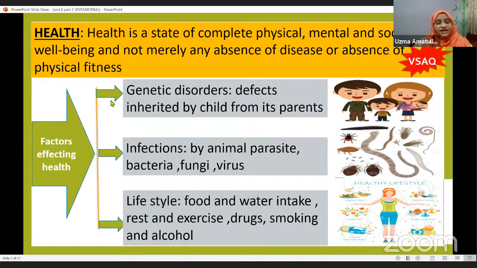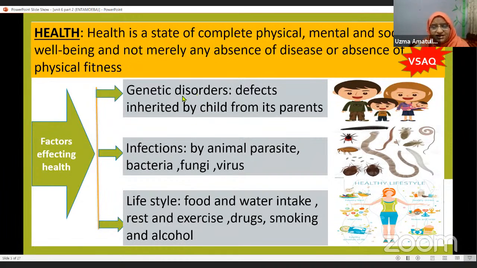Now here, health is affected by three factors. What are these three factors? The factors affecting health, first, are genetic disorders. Disorders means defects. If there is a defect in the genes of the parents, any disorder, then it will be inherited by the offspring.